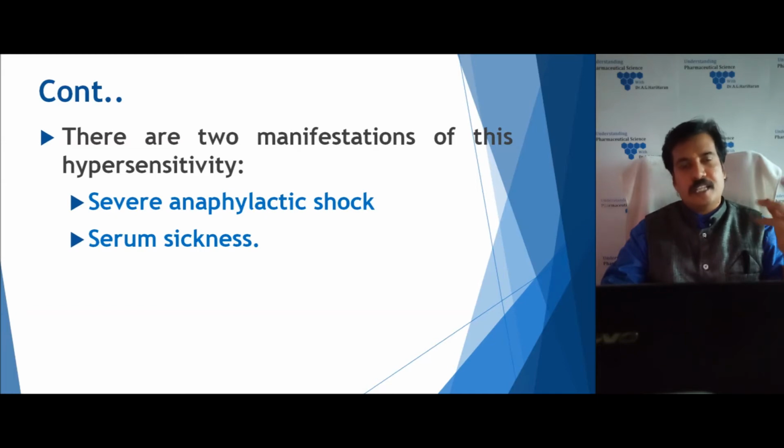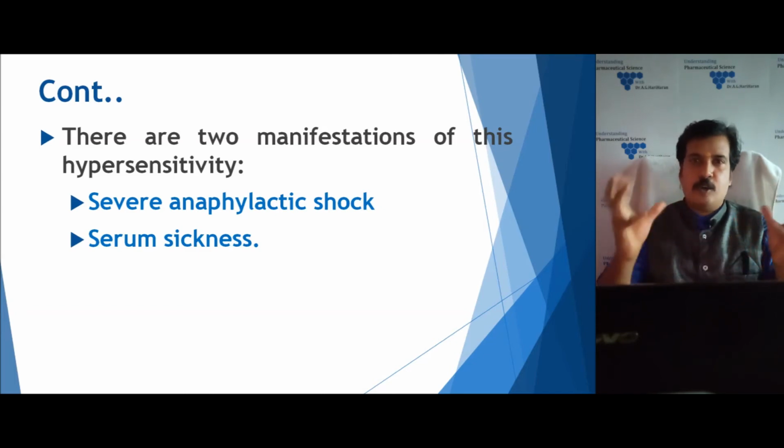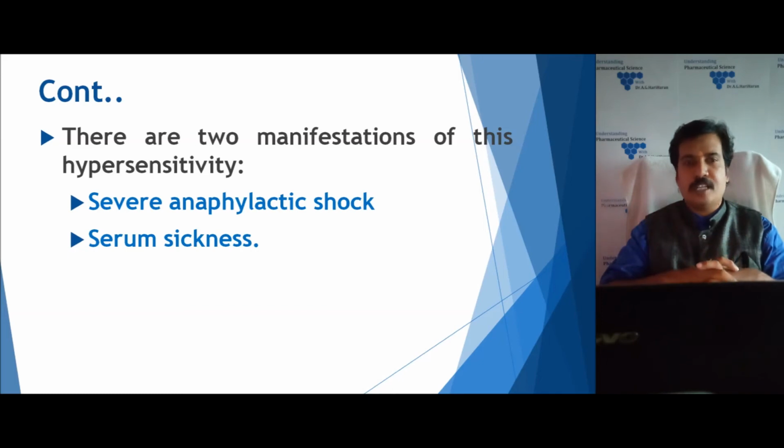The second condition is a little bit milder one, that is serum sickness. Generally it leads to headache, swelling of the face, pains in the joints, fever or rash. This will slowly go away once the antigen has been removed from the body, but still the presence of the horse protein is very dangerous to the human. So the serum should be properly refined, and only then can it be used for the isolation of the antitoxin.